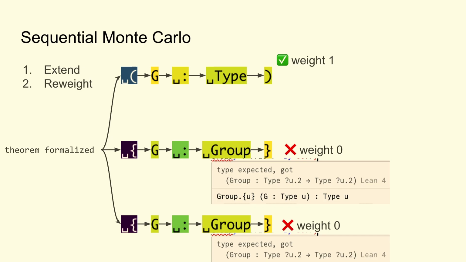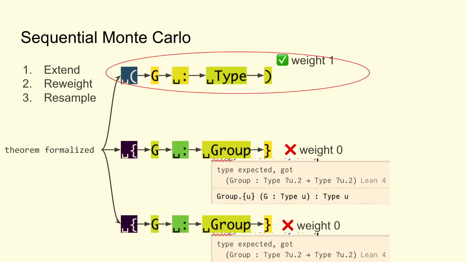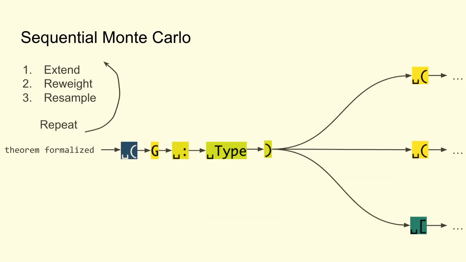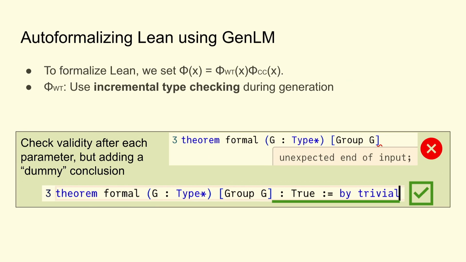If I have a binary potential, like one that does constrained decoding, these weights are going to be just 1 or 0. And in general, if the potential was continuous, these weights would correspond to the importance weight. And then we're going to resample proportional to the importance weights that we assign to each of these extensions. And then we're going to repeat this process over and over.